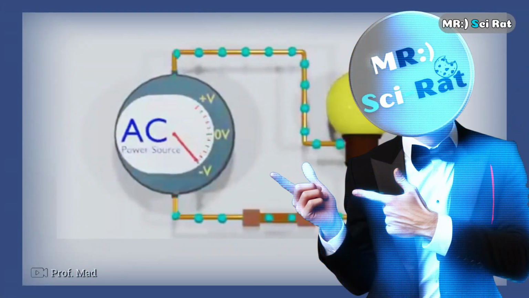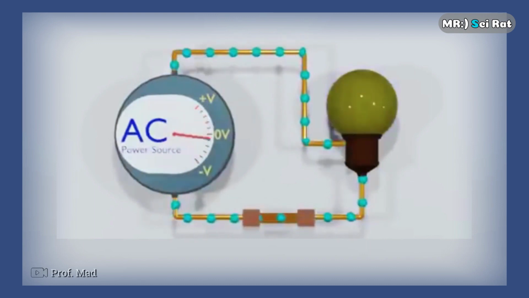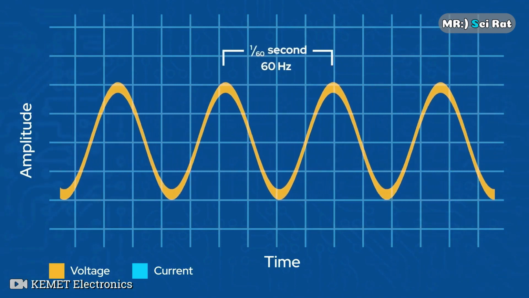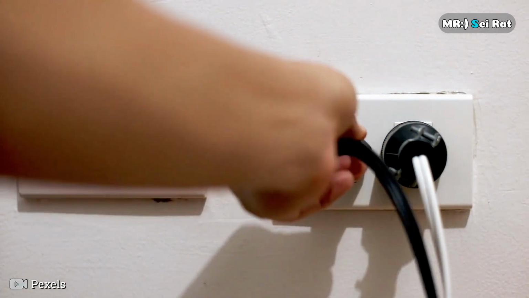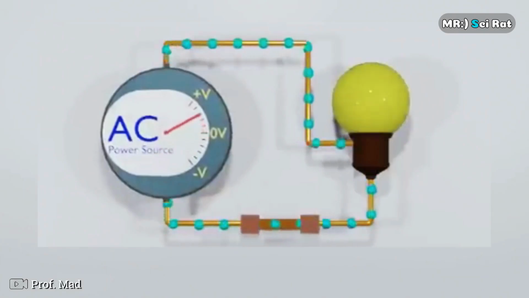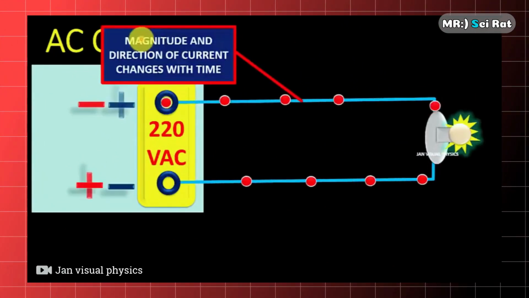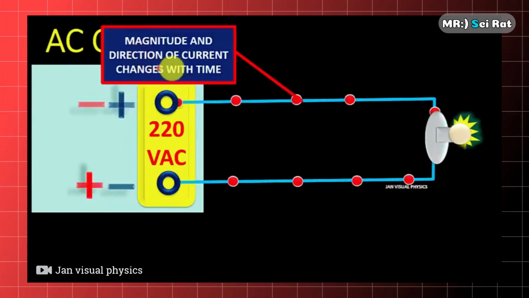Anyway, let's talk about alternating current. In alternating current, electrons change direction repeatedly. Once this way, then that way, again that way. And how many times per second it changes direction is called frequency. The electricity we use at home changes direction 50 to 60 times a second. It does not mean that the electrons come from positive to negative, because the source from which the current is sent is constantly changing between positive and negative. As a result, the direction of the current changes continuously.